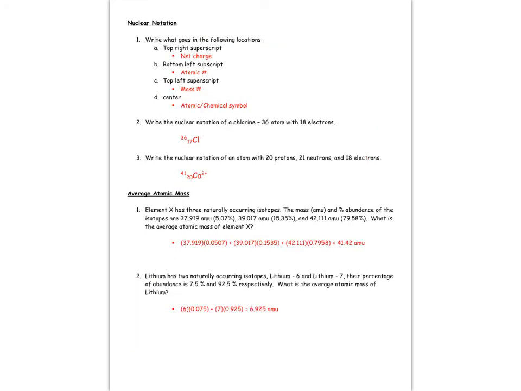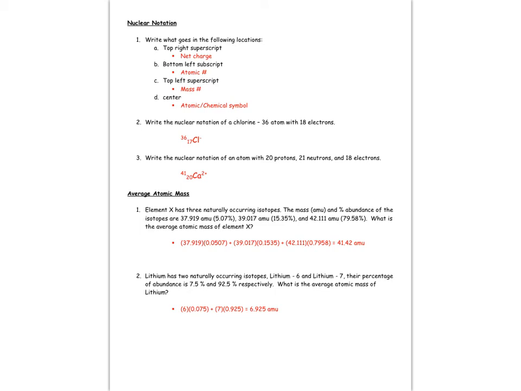Next, nuclear notation. So for nuclear notation, you need to make sure you know where everything goes. You want to make sure you put your symbol in the middle. In the upper left-hand corner is going to be your mass number. In the lower left-hand corner is going to be your atomic number. And the upper right-hand corner is going to be your charge.